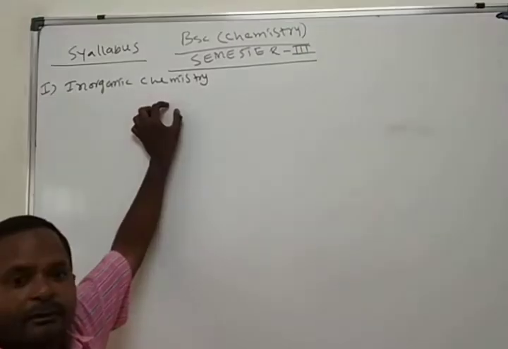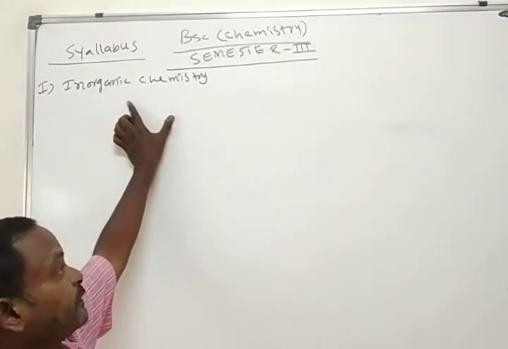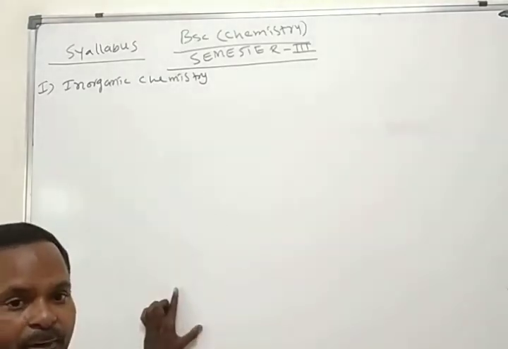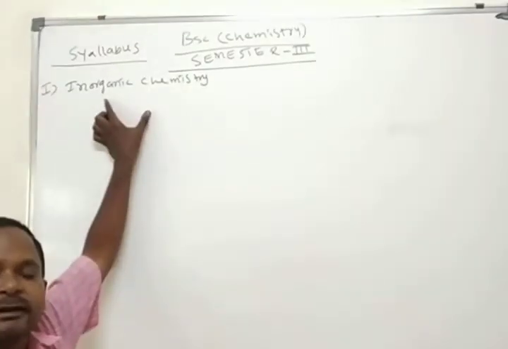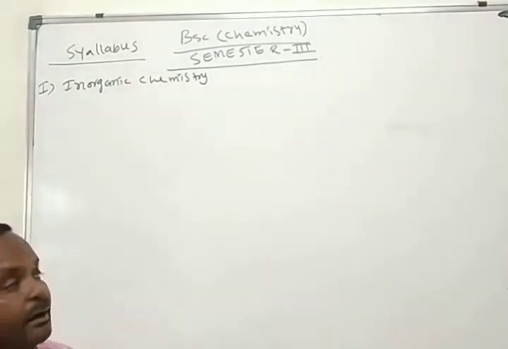Here I want to discuss the syllabus of third semester chemistry. Third semester chemistry is divided into three parts: one is inorganic chemistry, second is organic chemistry, third is physical chemistry. First we discuss the topics in inorganic chemistry. Here we have three topics. One is metallurgy.